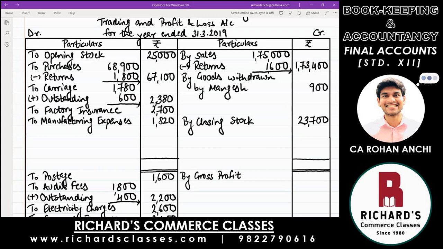Take the total of the credit side, take the total of the debit side, and you will know what is gross profit. So first, credit side total. Has anybody taken? Yes, sir. 1,98,000. That is definitely going to be the greater side. So write it on both sides. 1,98,000. Same total on the debit, 1,98,000.